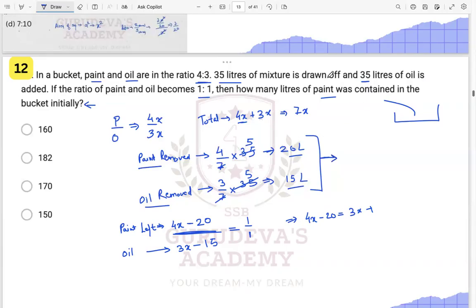Now, one more thing is given: 35 liters of oil is also being added. So we are adding 35 more liters of oil.